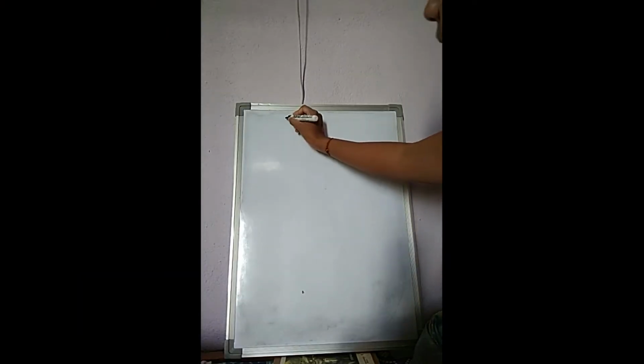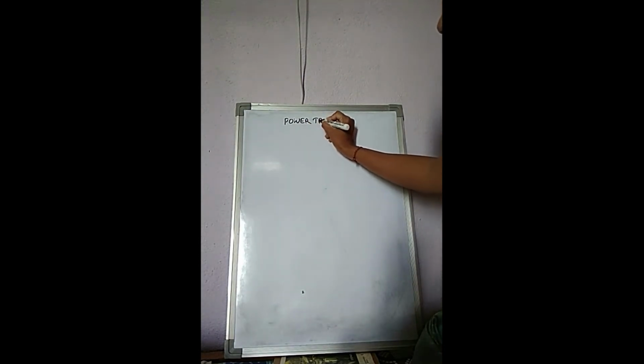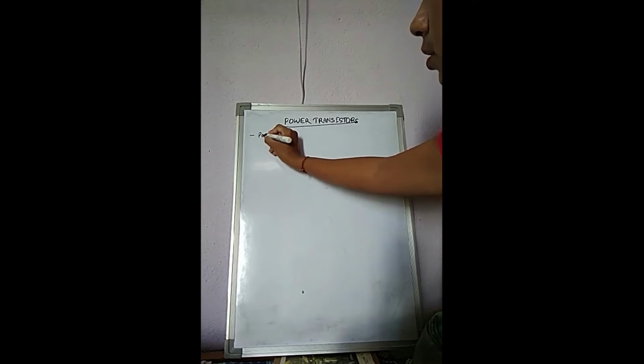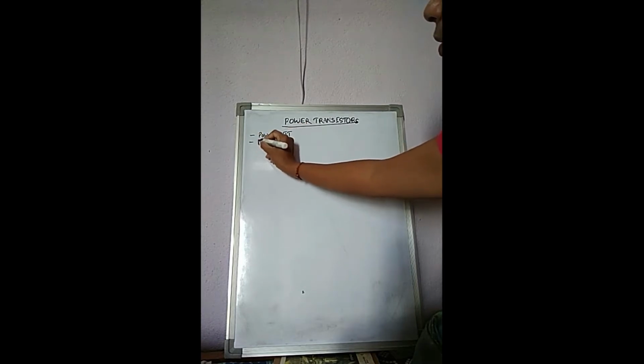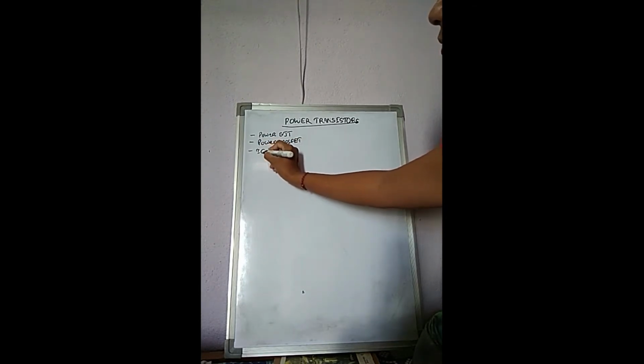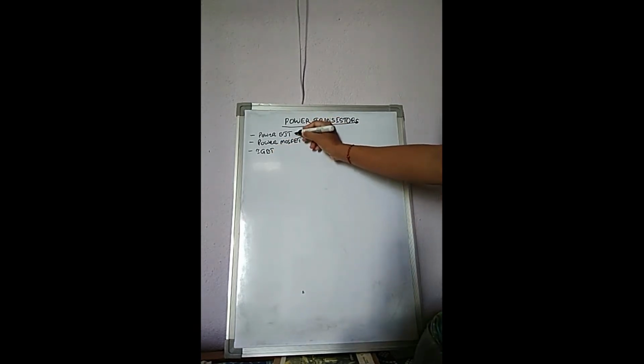So today's topic is the power transistor. Under power transistors there are mainly three types: power BJT, power MOSFET, and the third one is IGBT. We will study them one by one. We will start from the power BJT.